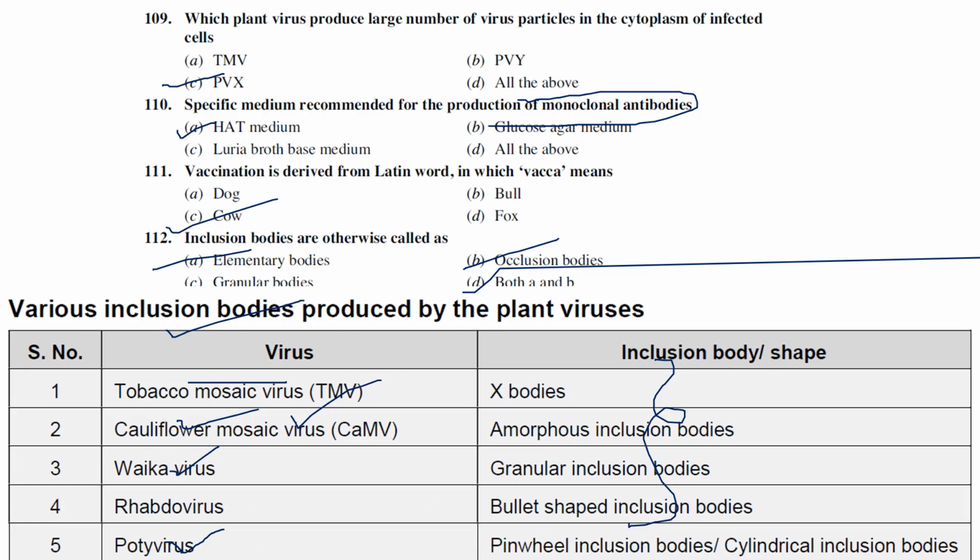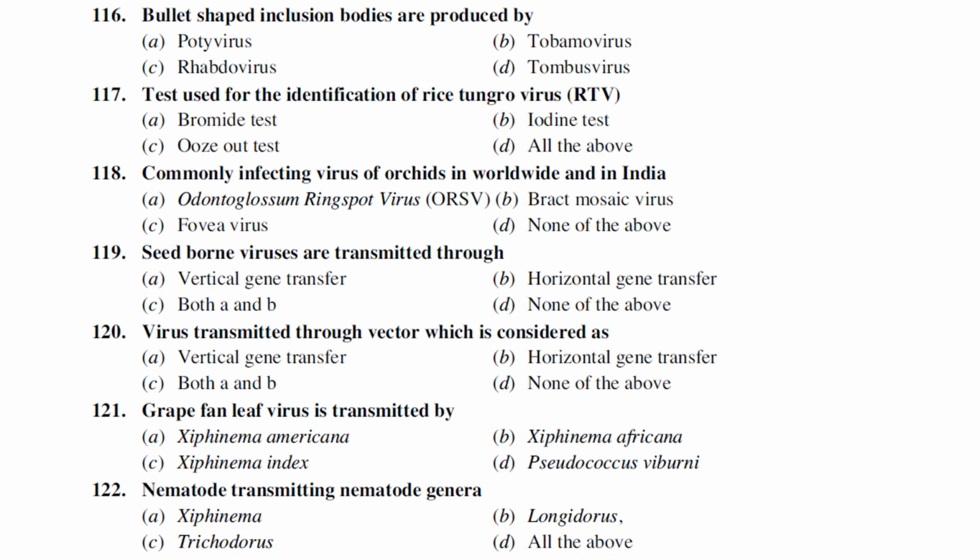Tobacco mosaic virus produces X bodies, cauliflower mosaic virus produces amorphous inclusion bodies, Zika virus produces granular inclusion bodies, rhabdovirus produces bullet shaped inclusion bodies, whereas Potyvirus produces pinwheel inclusion bodies. These are a couple of inclusion bodies produced by plant viruses. We have already discussed the different kinds of inclusion bodies. Sometimes we do expect questions on that, right?